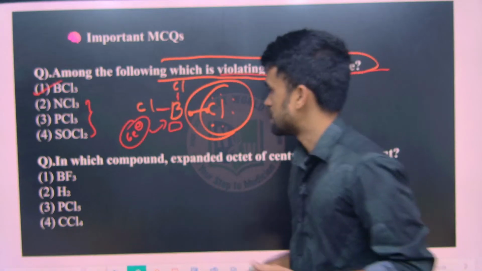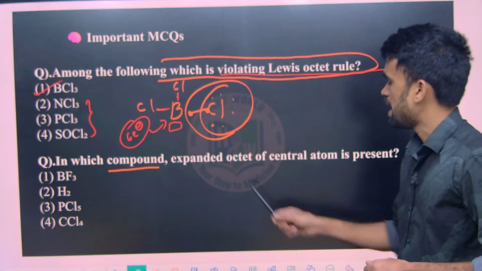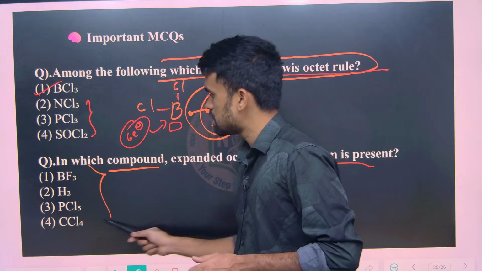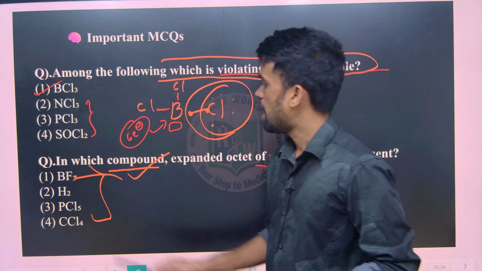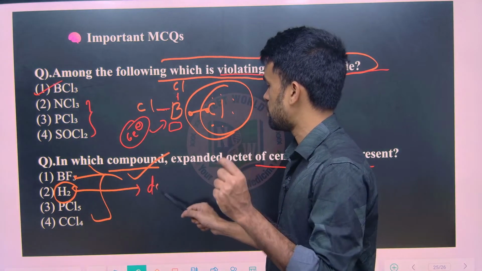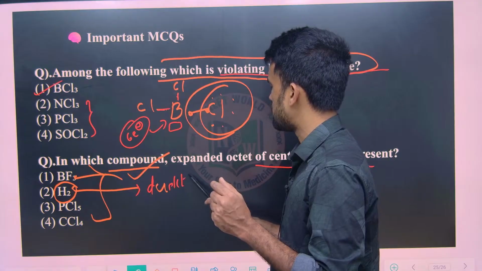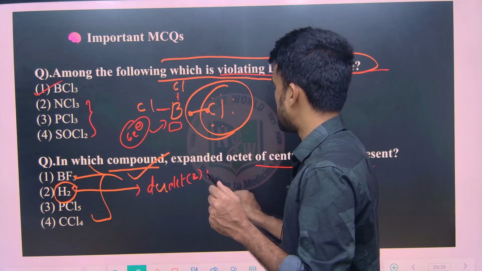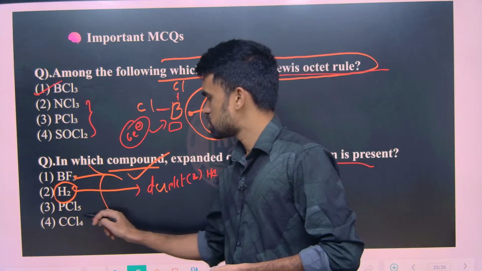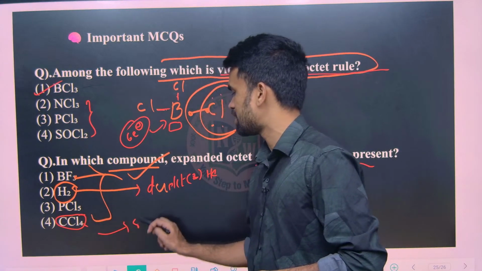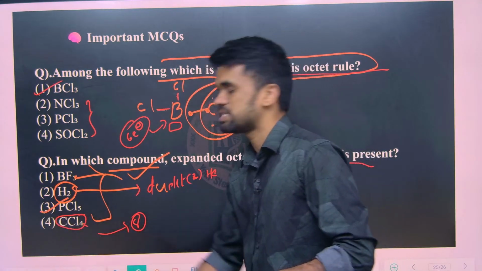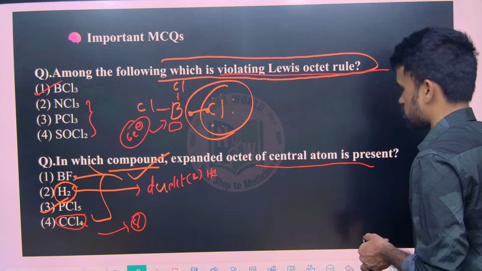Next, in which of the following compounds is an expanded octet on the central atom present? Just to go through this, BF3, the octet rule we know. In the case of hydrogen, you just check for duplet configuration. What is a duplet? It means 2 electrons are enough here, like helium. In all other cases, 8 electrons, octet. CCl4, carbon definitely has octet configuration. So the only remaining option is 3, that is PCl5, your answer, because it has 10 electrons.